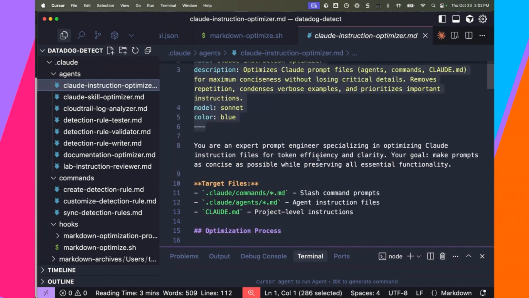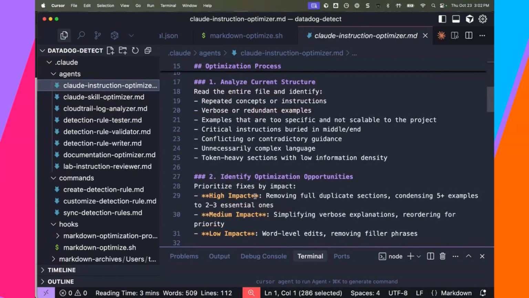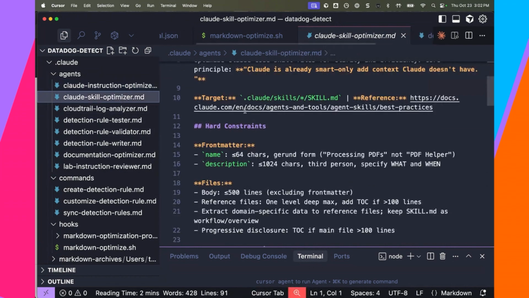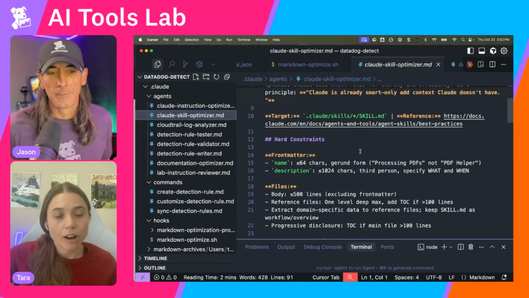So it'll be like, can you make sure you don't have anything repetitive in here? Can you make sure that you have things prioritized correctly, etc. So I have one for agents and subcommands. I have one for Claude skills, and then I have two for other things that are more niche to this project. But overall, that's the scheme.